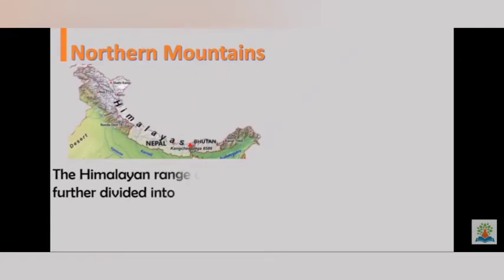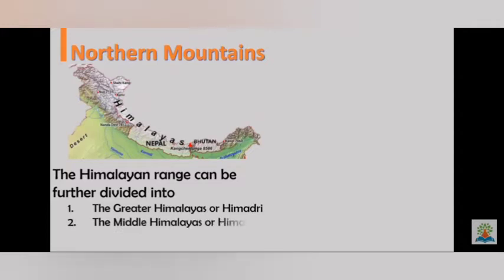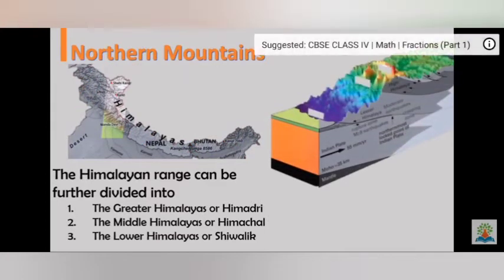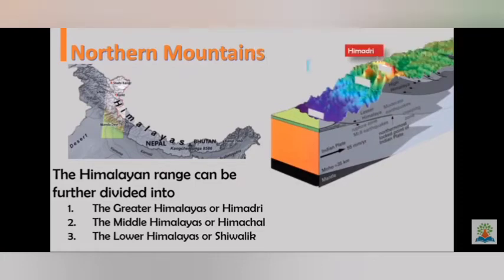Then the Himalayan range can be further divided into the Greater Himalayas, which is known as Himadri, the Middle Himalayas, known as Himachal, and the Lower Himalayas, which are known as Shivalik. So here are the three ranges. The first one here is the Himadri, the second one here is Himachal, and the third one here is Shivalik. So from this image you came to know about these three types of mountain ranges.